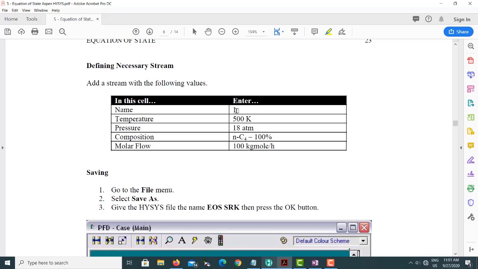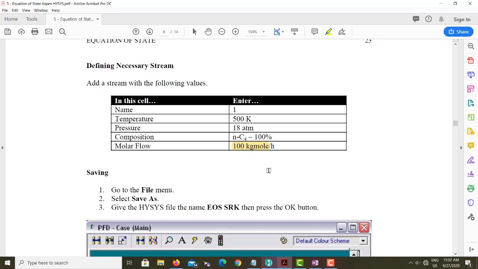You can rename it with a different name also. The temperature for the stream is 500 Kelvin. The pressure is 18 atmospheres. Since it's only one pure component, the composition is just 1. And the flow is given as molar flow in kg mole per hour. So we have molar flow.